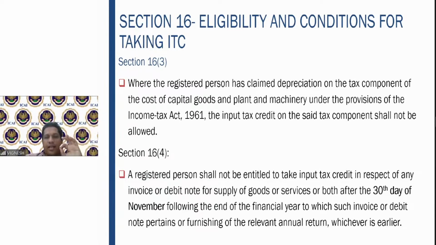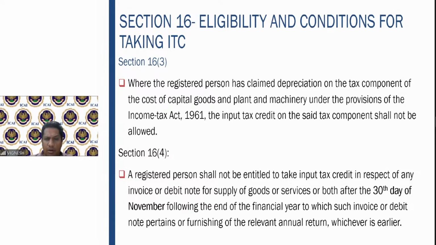For each financial year, you cannot take the input tax credit after 30th November following the end of the financial year. So if it is financial year 22-23, April 2022 to March 2023, and you have any purchase invoice or expense invoice on which you have not claimed the input tax credit, there is a timeline given for you to claim it.